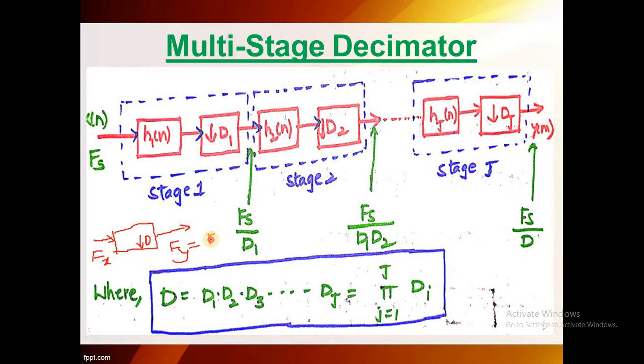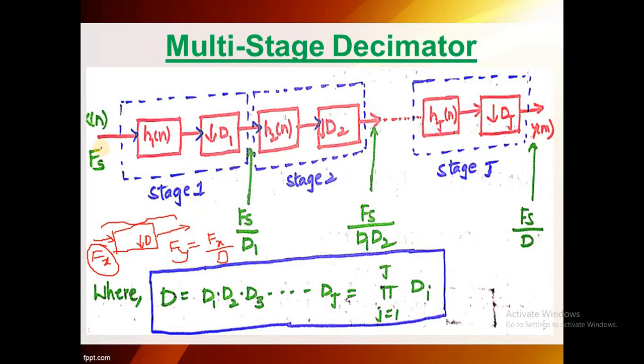Then we have this general equation that we have to remember forever. If the input is fx, the output is fx by d. Similarly, this block diagram involves only one stage. We are having multiple stages now.